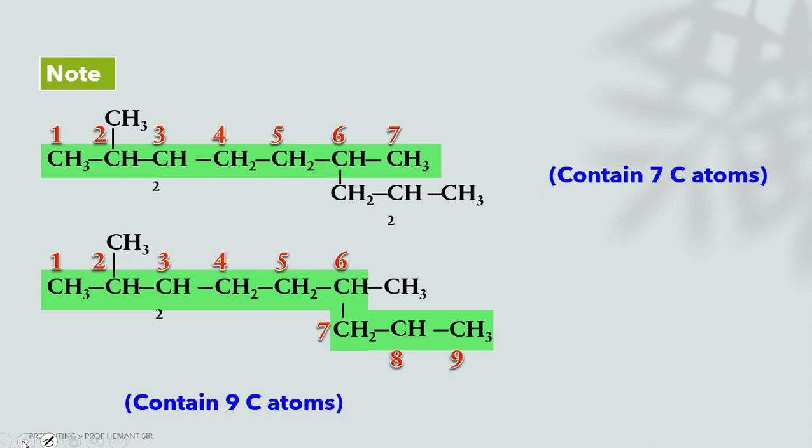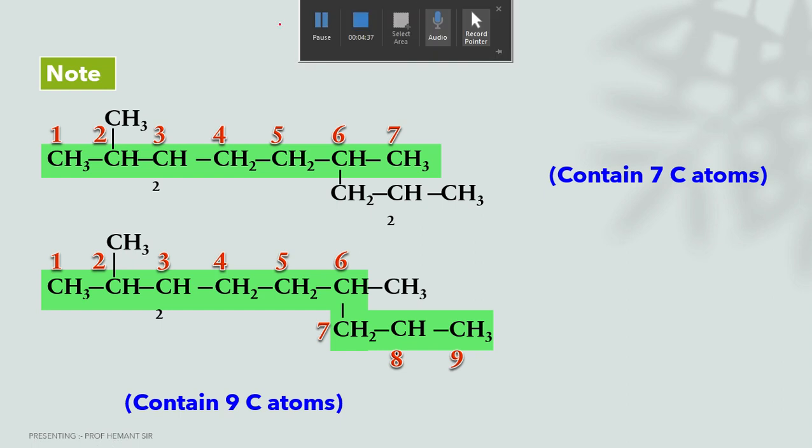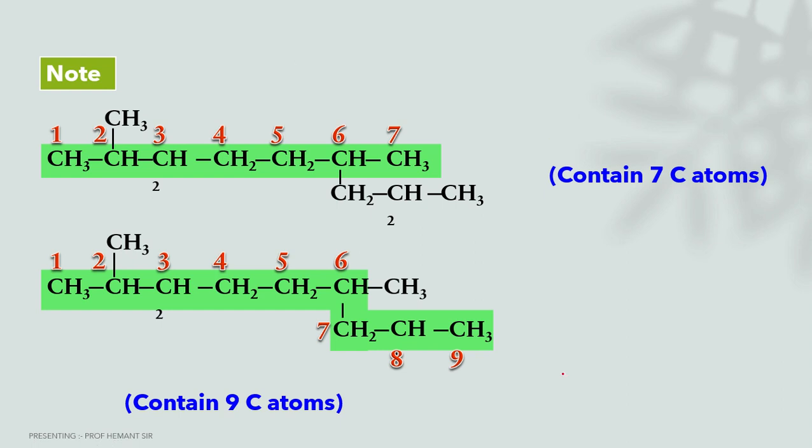So this compound contains 9 carbon atoms. Our first rule says select the longest chain which contains the maximum number of carbon atoms.